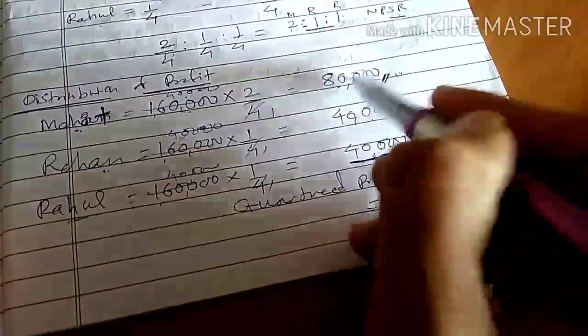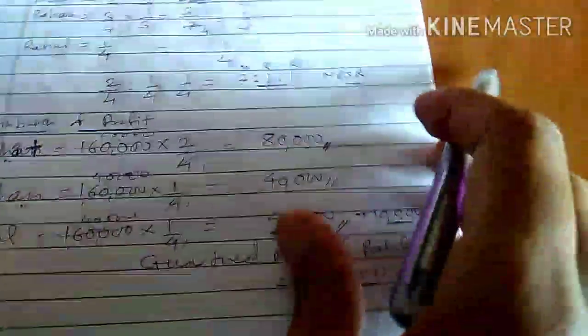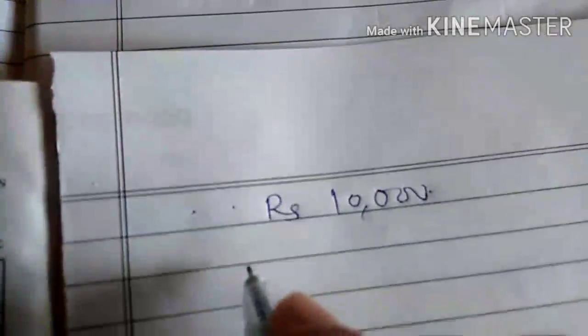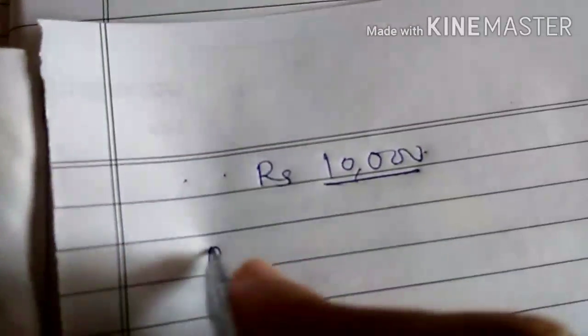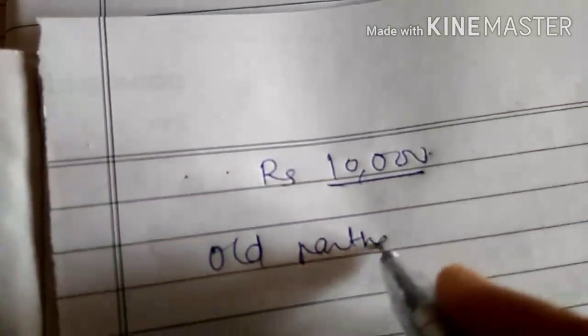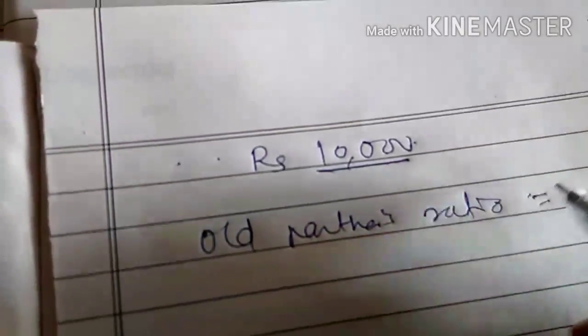10,000 rupees required, and these 10,000 you have to adjust from whom? Old partners. How are we going to adjust this? These 10,000 rupees we have to adjust. So already the old partners' ratio is given, that is what?